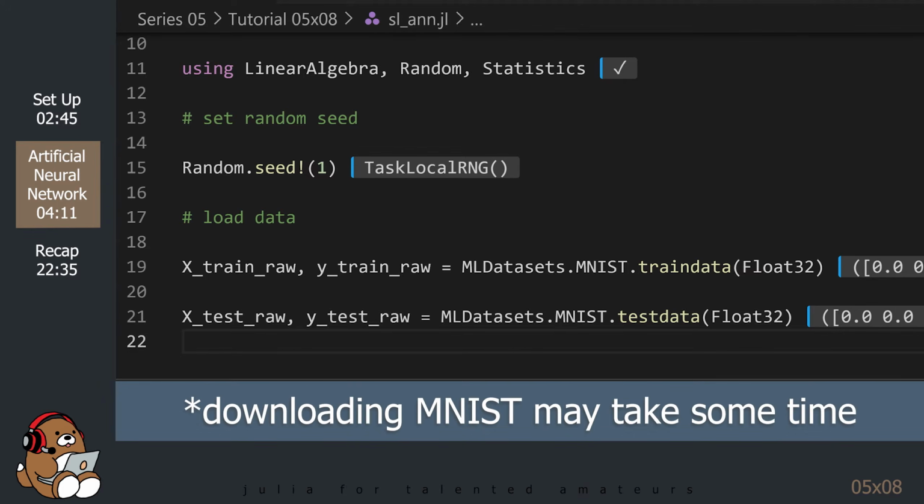If this is your first time loading the MNIST dataset onto your computer, you should be prompted to confirm whether or not you want to download the dataset, since it's quite large. Select Yes to begin the download. Depending on your internet connection, it may take a few minutes. Since I already have the MNIST dataset on my computer, the dataset was loaded right away.